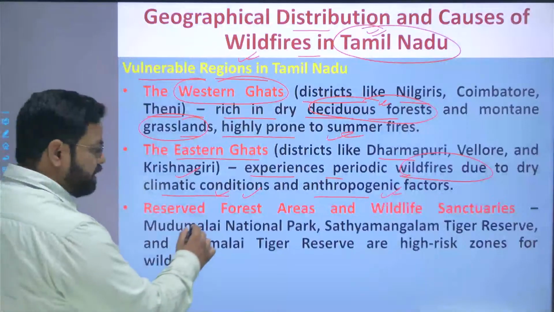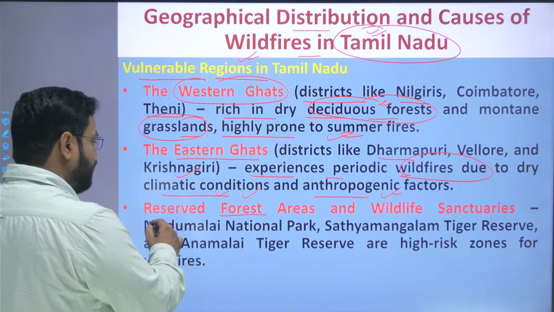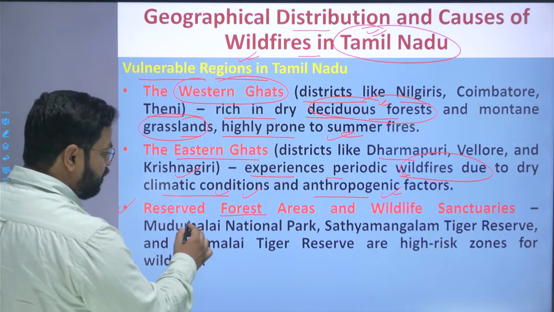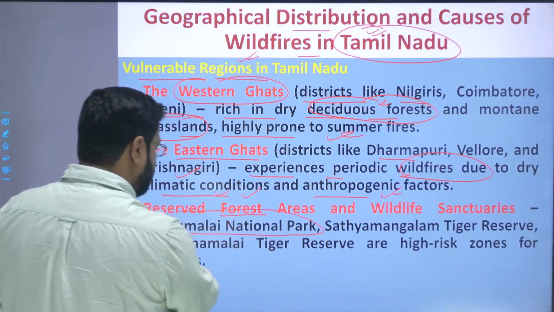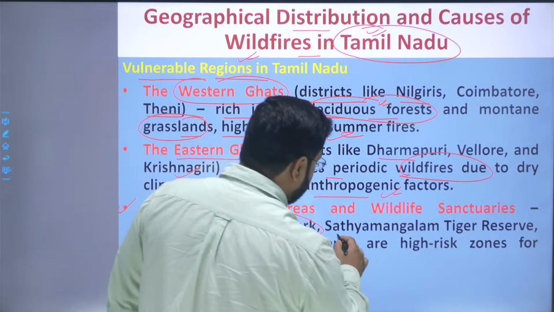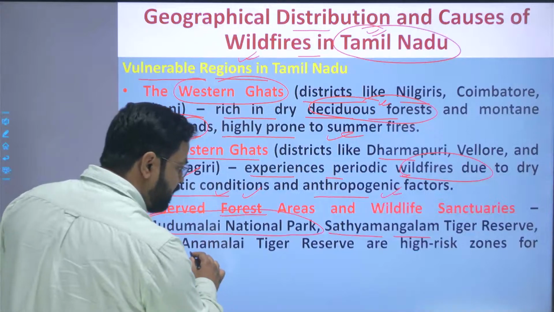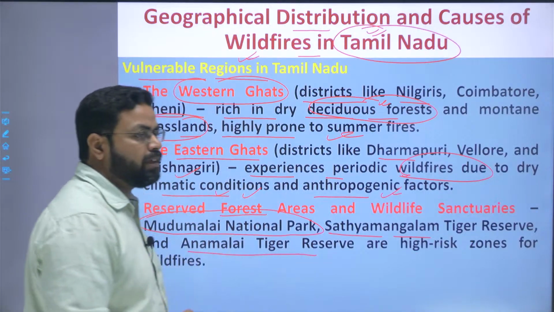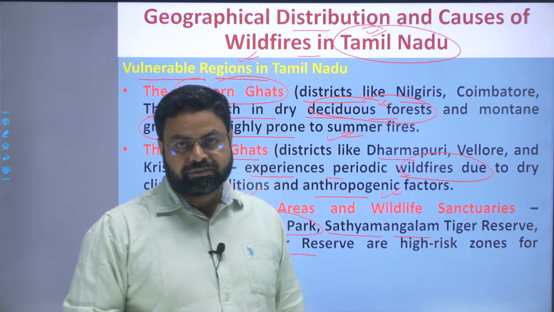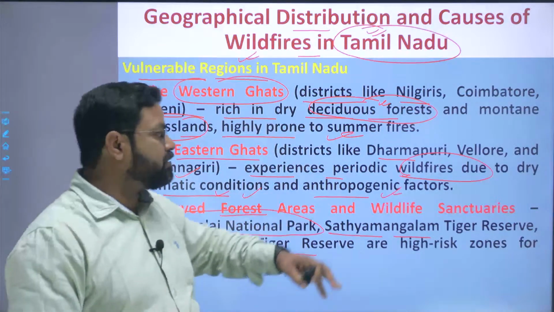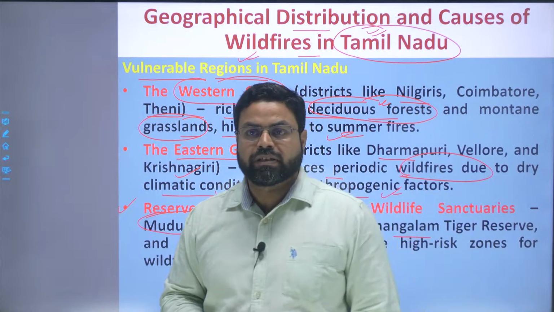Now, the reserve forests and areas of wildlife sanctuaries, basically the Mudumalai National Park, thereafter Sathyamangalam Tiger Reserve, thereafter Anamalai Tiger Reserve. These are the high risk zones with respect to forest fire in the state of Tamil Nadu. So this is the distribution of forest fire in different regions in the state.